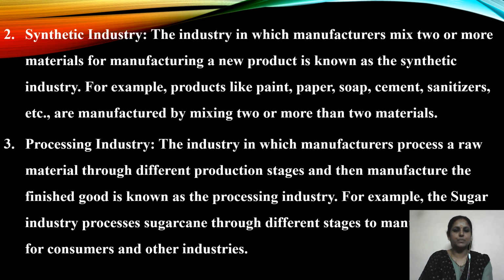The next one is processing industry. The industry in which manufacturers process a raw material through different production stages and then manufacture the finished good is known as the processing industry. For example, the sugar industry processes the sugar cane through different stages to manufacture sugar for customers.